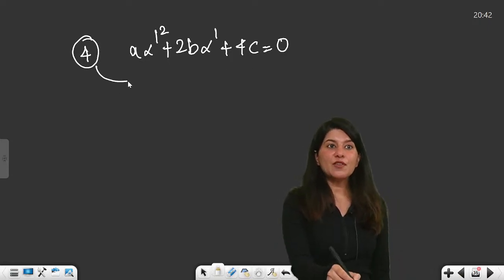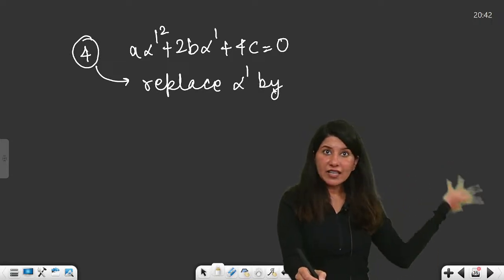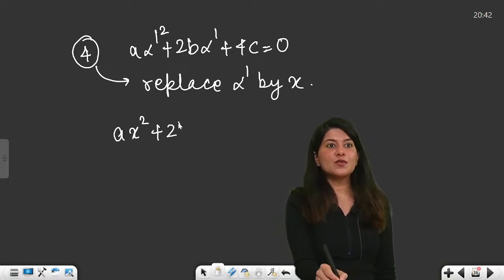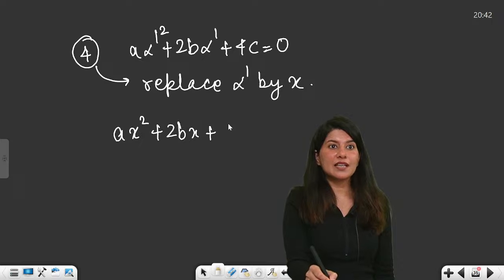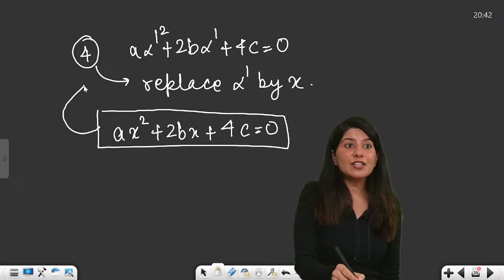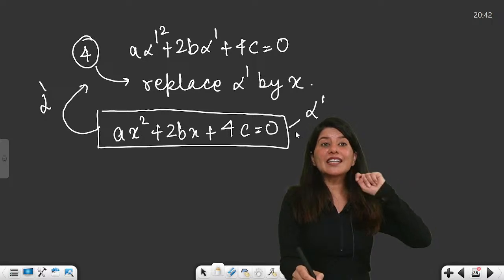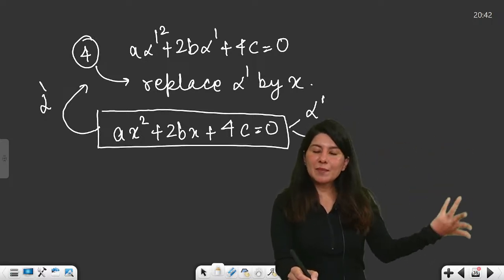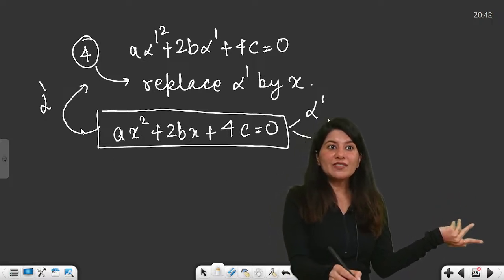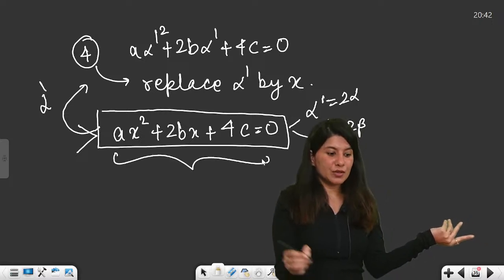Now step number 4 is replace alpha dash by y or x or t. Replace by x, okay? So ax square plus 2bx plus 4c is equal to 0 is your quadratic equation in which alpha dash can be satisfied. That means the root of this quadratic equation is alpha dash, and by a similar method you can prove the root of this quadratic equation is beta dash. So the roots of this quadratic equation are 2 alpha and 2 beta. So that's how you are going to do that, okay?